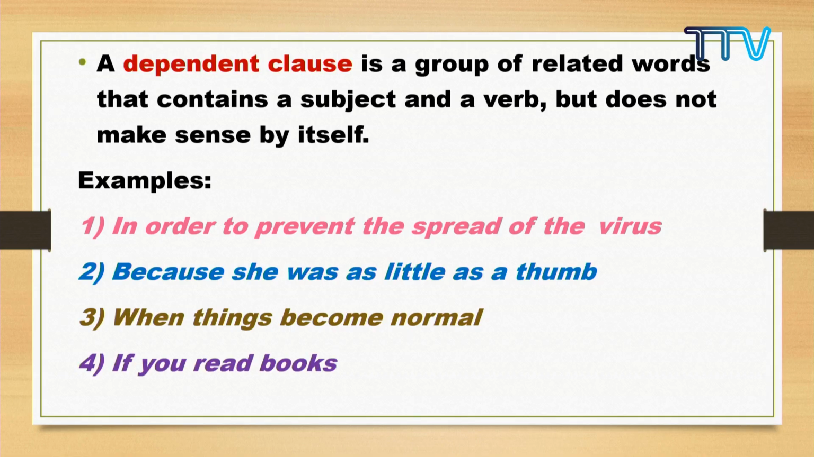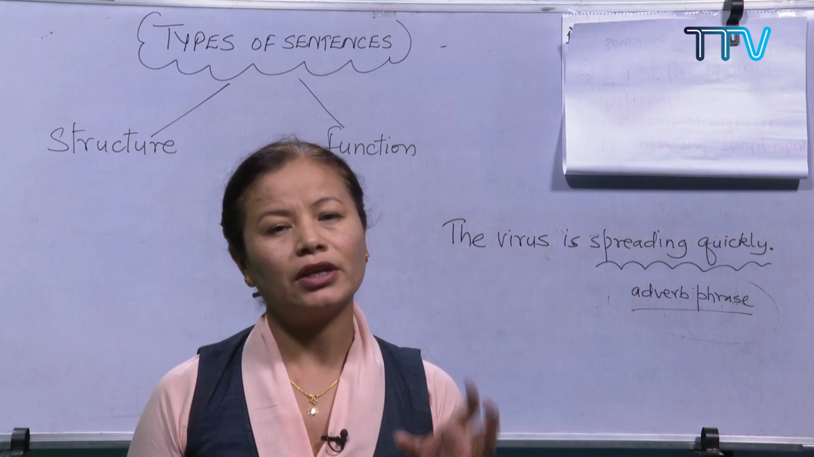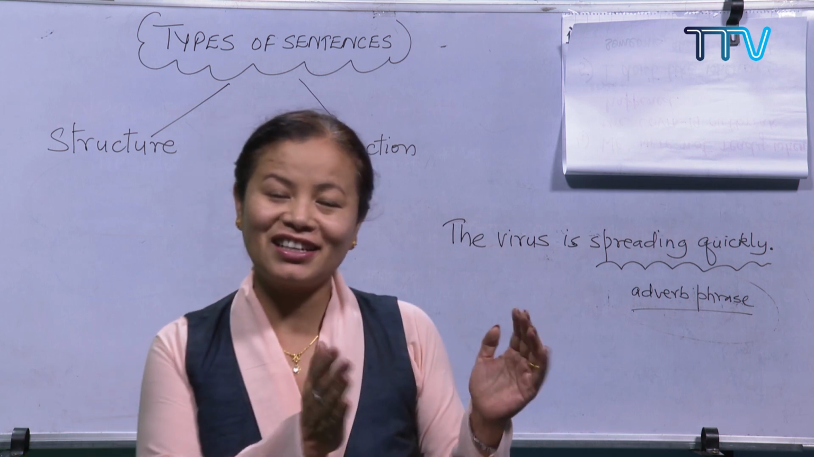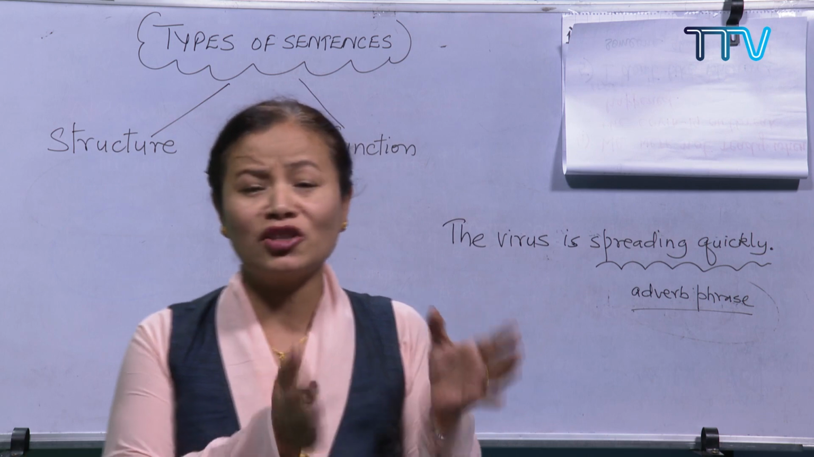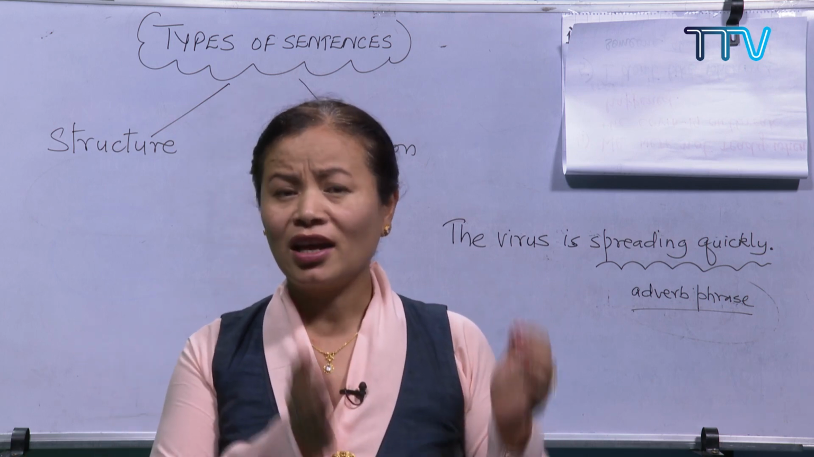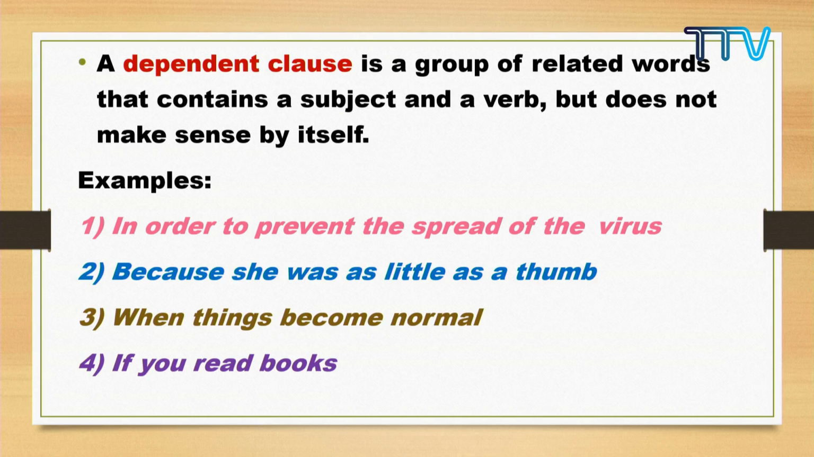If you read books, so students of class 8, I think 7, 8, you might have learned about the if clause. Okay, students of class 8, I think, because now it's the beginning of the session. I don't know, but I just assume. If you haven't learned, it's okay. If clause, like if you read books, then what? It doesn't make sense, right? If you read books, it's not a complete thing, like an independent clause. So this is a dependent clause.